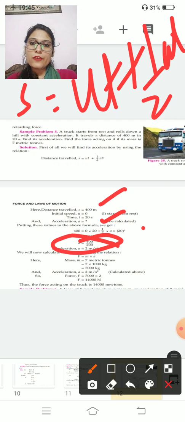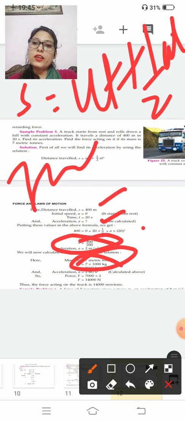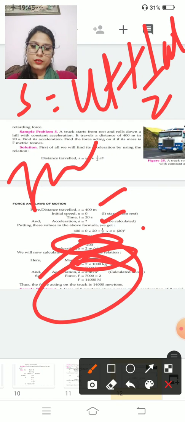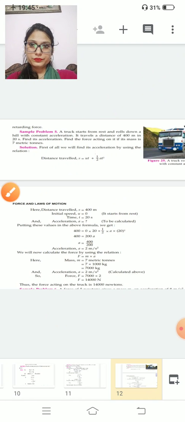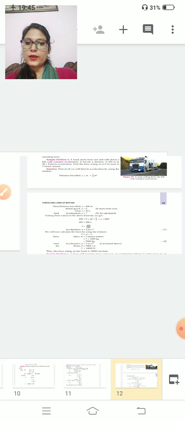And you know that F is equal to m into a, and 1 metric ton is equal to 1000 kg. So 7 metric tons is equal to 7 into 1000 kg. So what you will get? 7000 kg. So here mass will be 7000 and acceleration is 2 meters per second square. It is 14,000 Newton. Clear? Shall we move to the next one?